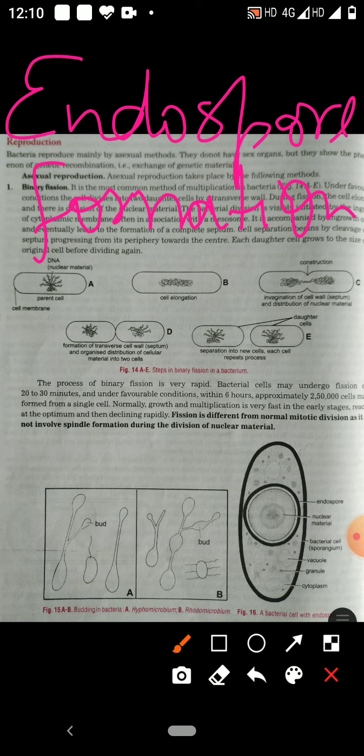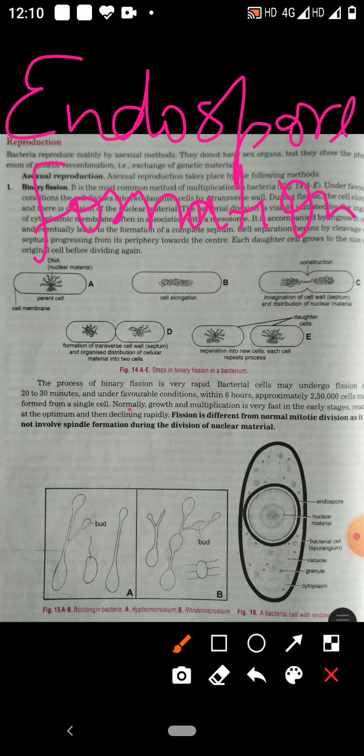Under unfavorable condition, a thick wall is formed, and inside they will remain, and when they germinate under favorable condition, when sufficient nutrients are available, humidity is there, and suitable temperature is there, then from the endospore a new bacterial cell comes out.